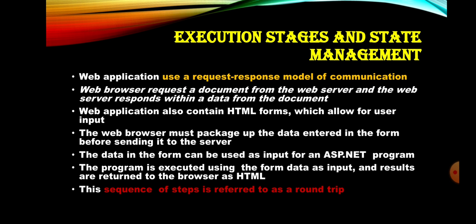What is meant by trip? For example, we make a trip from Nagercoil to Kanyakumari. First we start from Nagercoil in a van, bus or car, or any other vehicle.